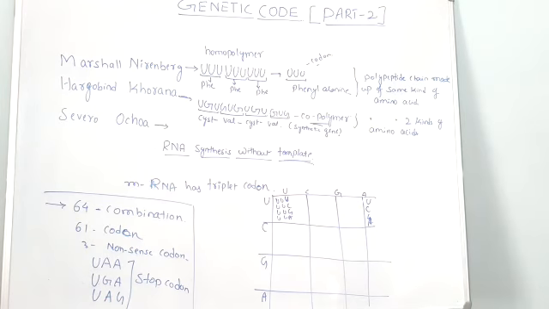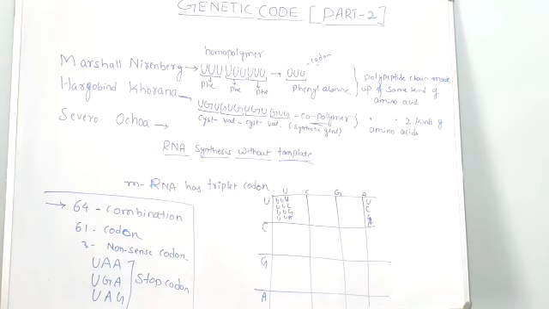Similarly, UCU, UCC, UCG, UCA. Likewise, we can make the triplet codes and the genetic dictionary can be prepared. Thus we are getting a total of 64 possible combinations. That is the checkerboard, and we can make a checkerboard like this.